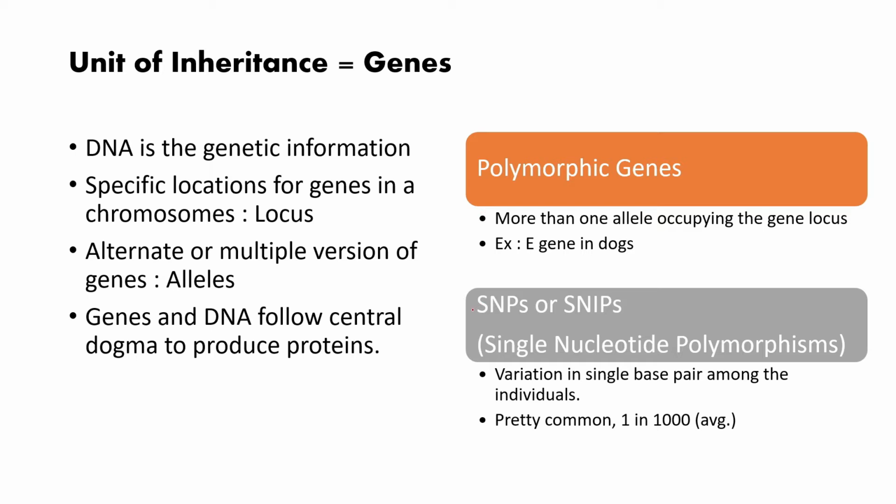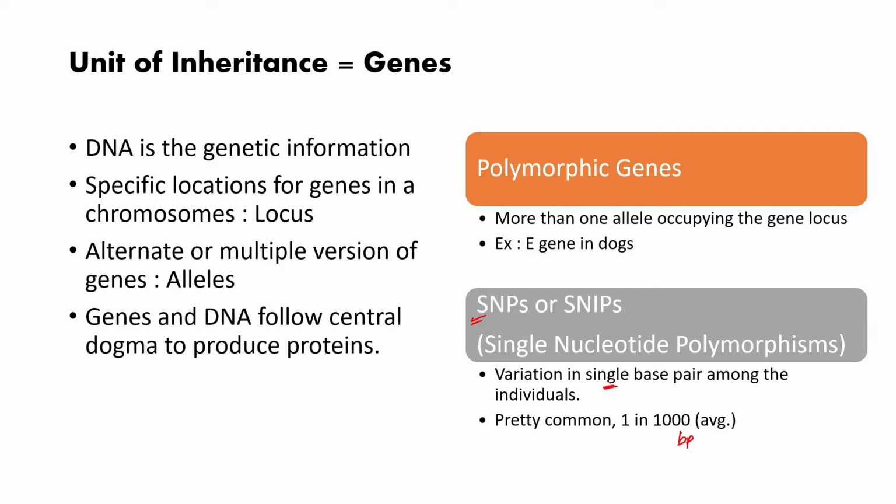Apart from that, one important aspect of this inheritance is single nucleotide polymorphisms. Single nucleotide polymorphisms are variations of base pairs among individuals, and these are variations in single nucleotides. Okay, so a change in one nucleotide in the pattern. It is pretty common, in the sense that it occurs in 1 in every 1000 base pairs.